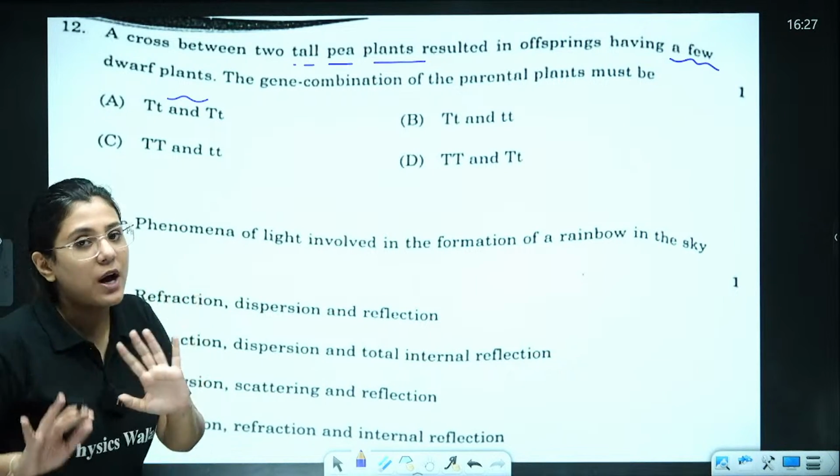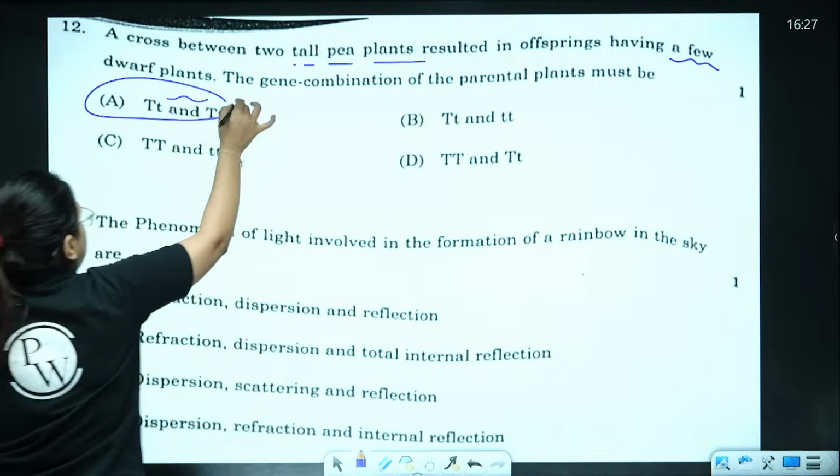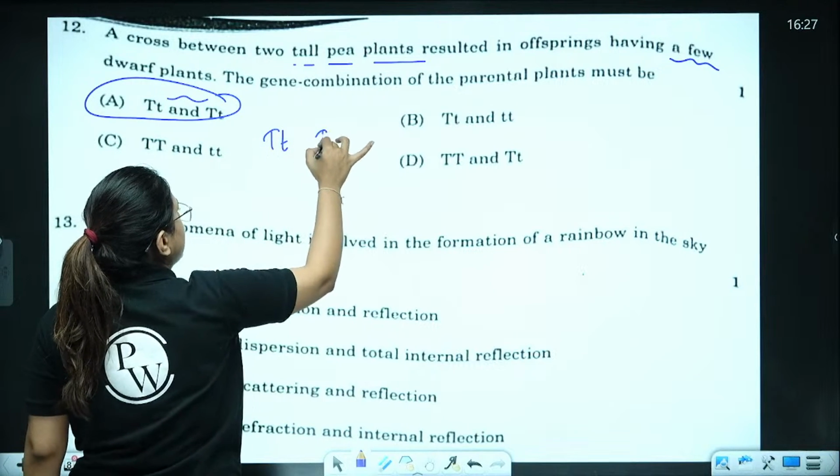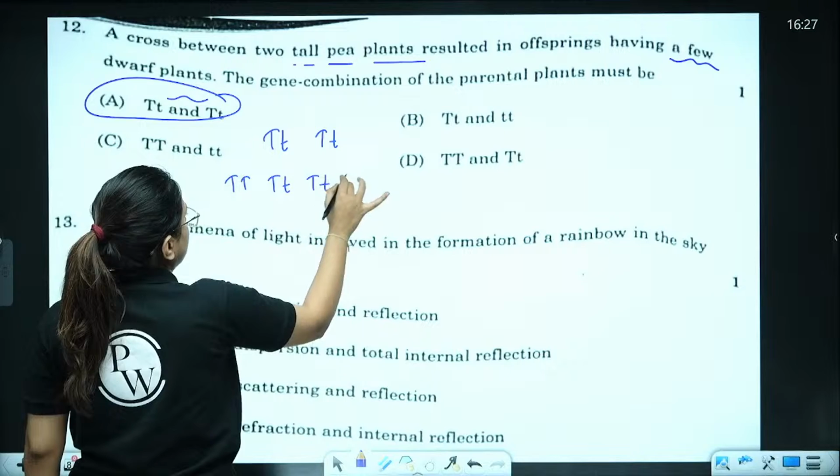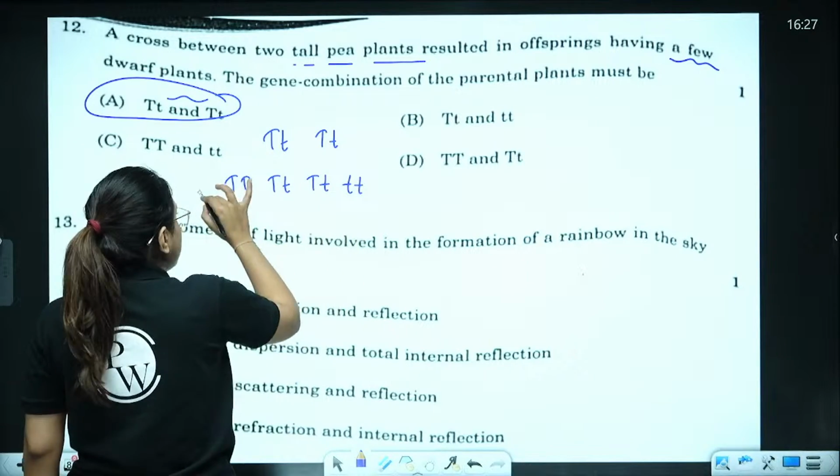Let me tell you the answer first of all. The answer is option A. Capital T, small t, capital T, small t. If we make the cross, we get the result as this. So, this is the right answer.